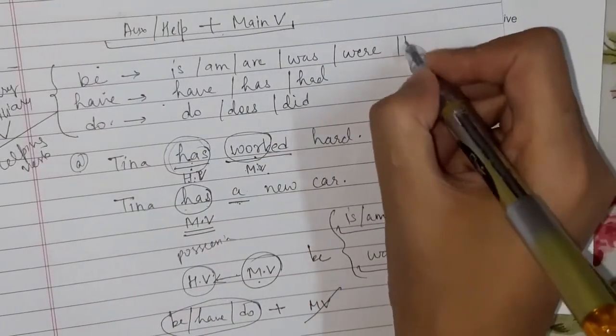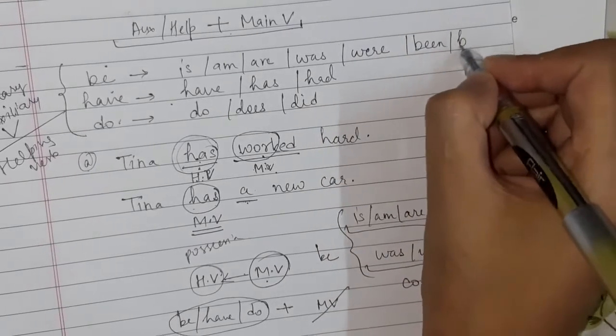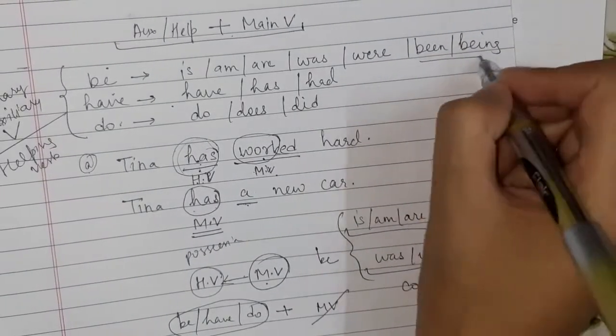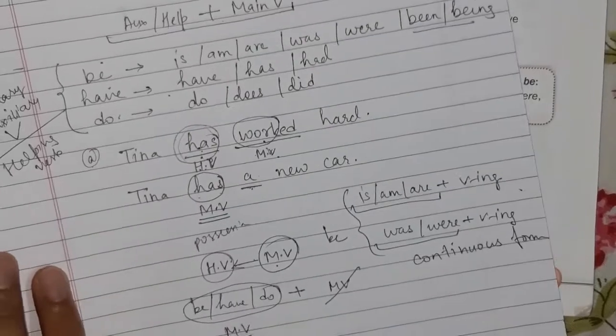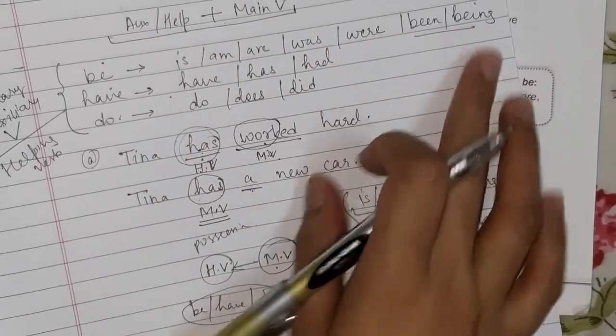some more two are there. Let me tell you: be, double E, and being. BEING also comes under this category. So 5 plus 2, 7.